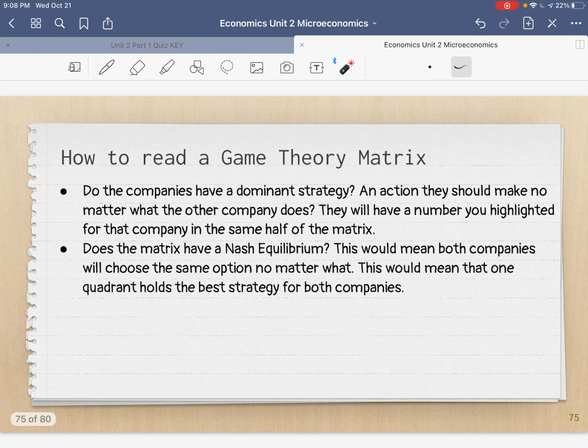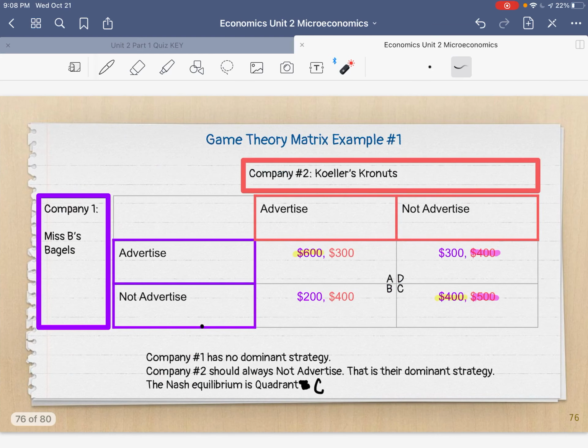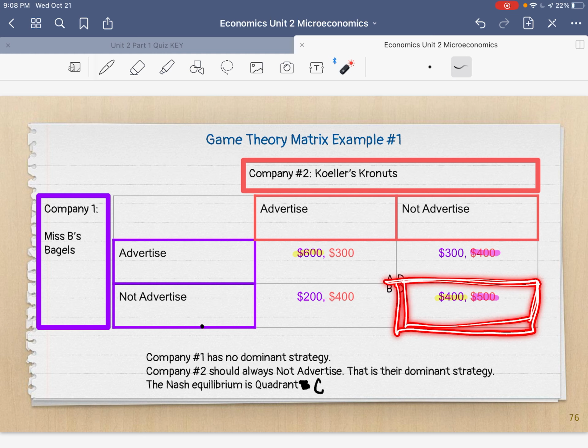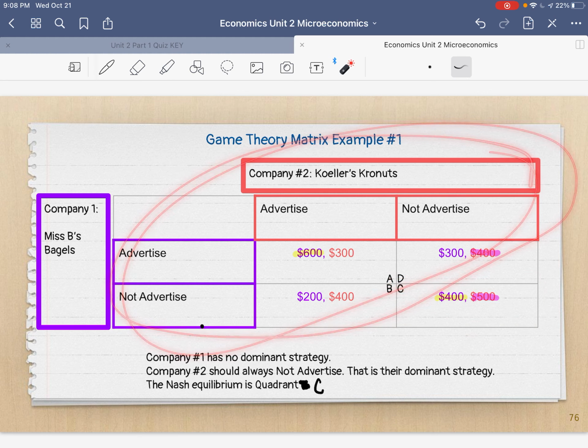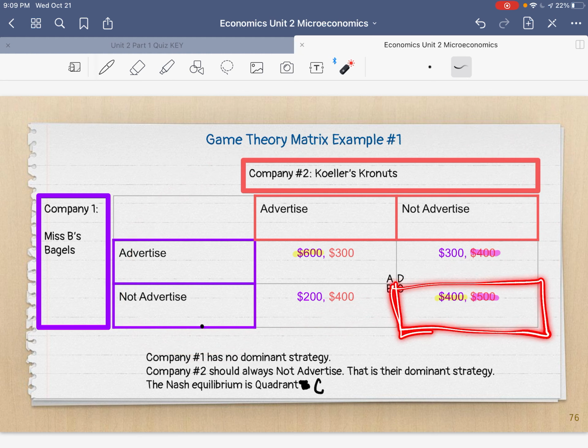So, do we have a quadrant where both numbers are highlighted? Yes, it is quadrant C. And here's what Nash equilibrium means. We can predict that in this whole scenario, this quadrant is what is going to happen.